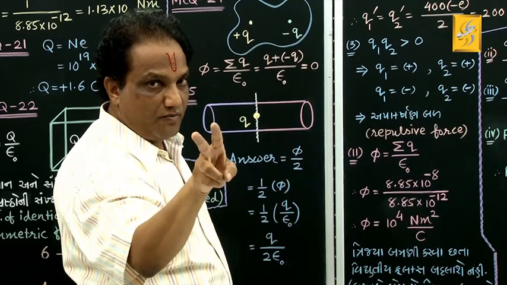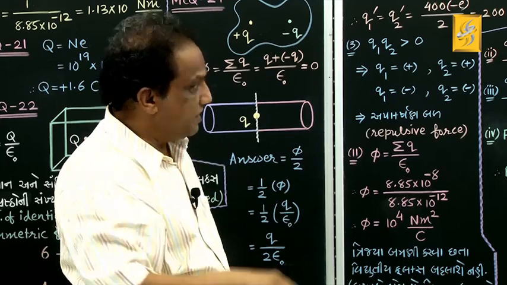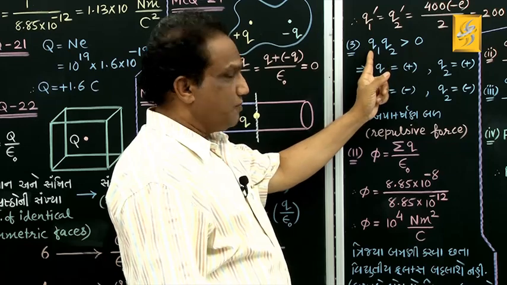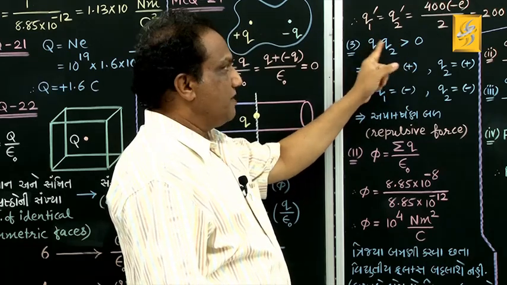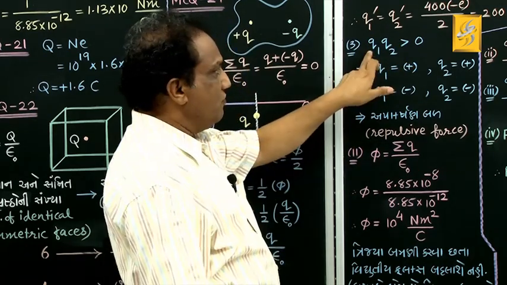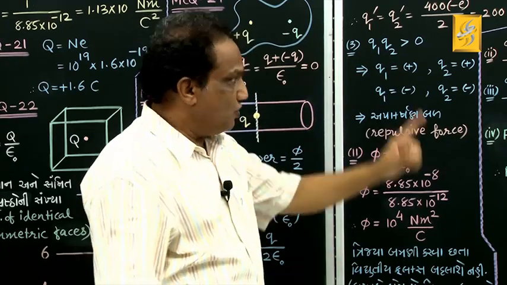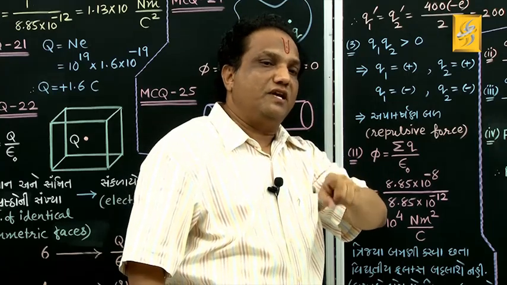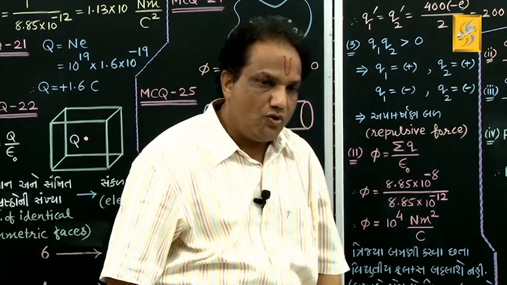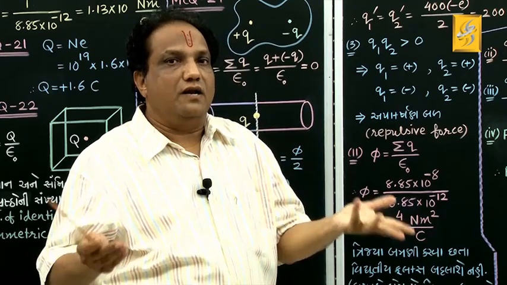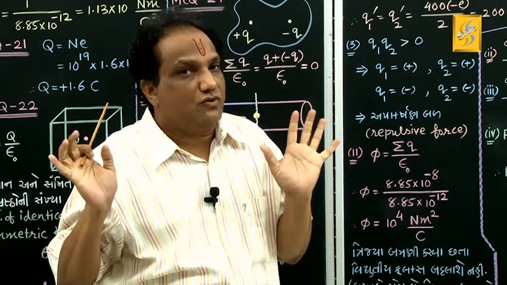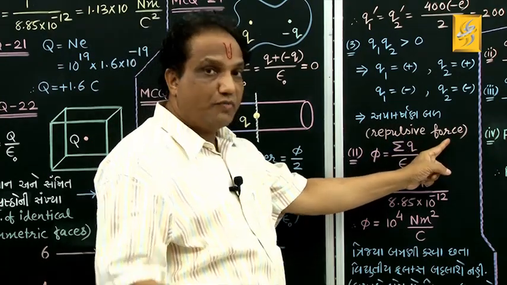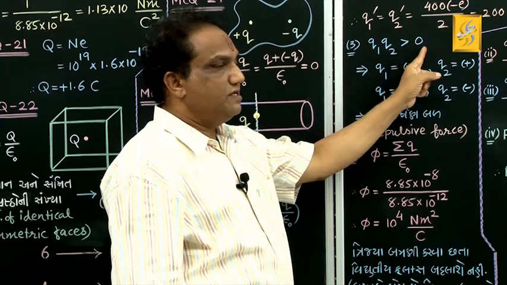But if the information given to you is opposite to this, not greater than 0 but suppose less than 0, it means if Q1 is positive, then Q2 is negative, then plus into minus will be minus, that is less than 0. If Q1 is negative, then Q2 will be positive. So if Q1 into Q2 is less than 0, then it is implied that one charge is positive, another is negative, means they are unlike charges, and unlike charges always attract each other. At that time the answer will be attractive force. Right now the answer is repulsive force, because Q1 into Q2 is greater than 0.